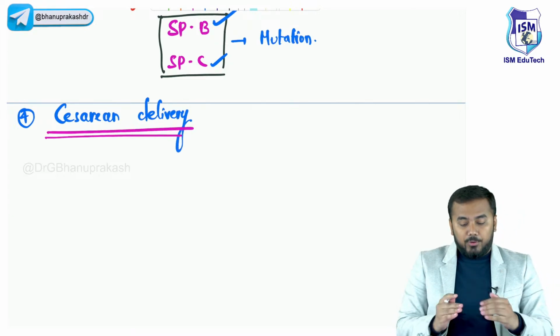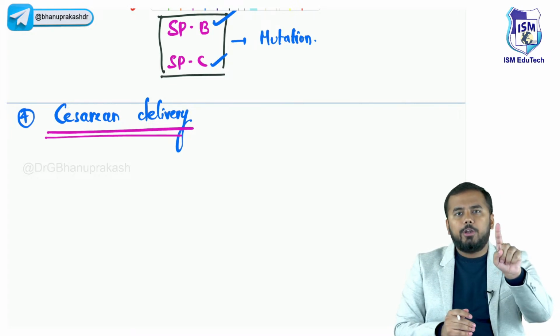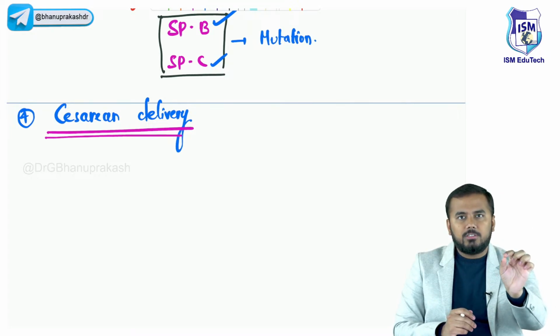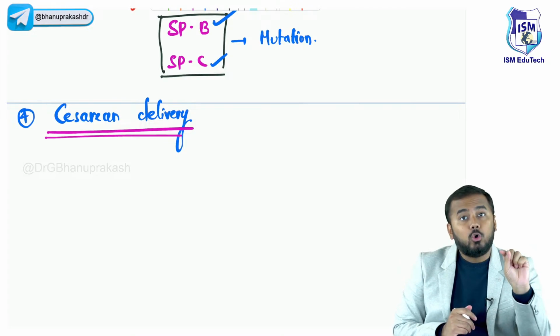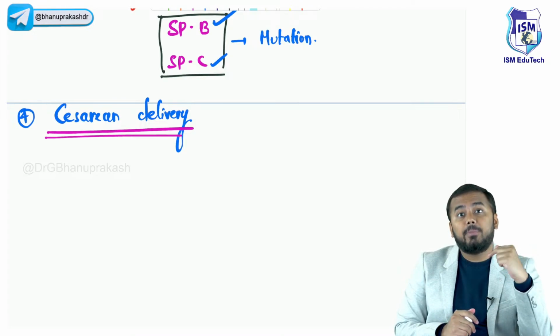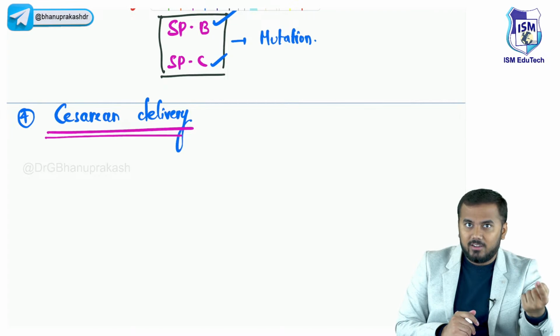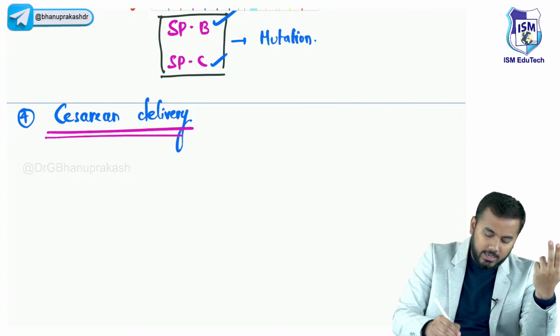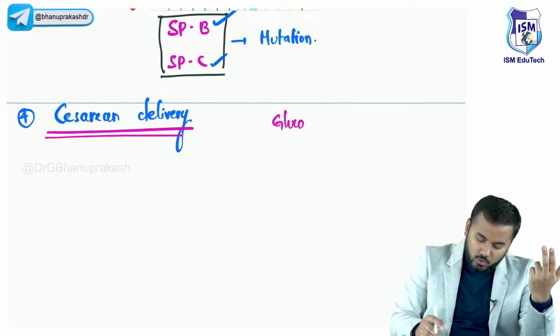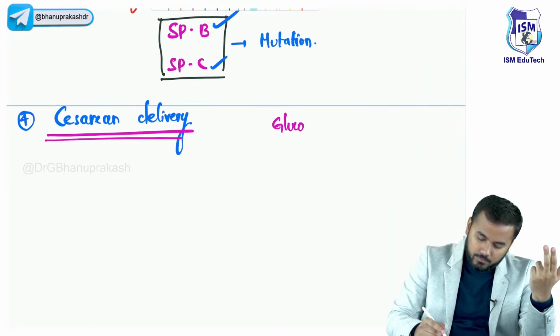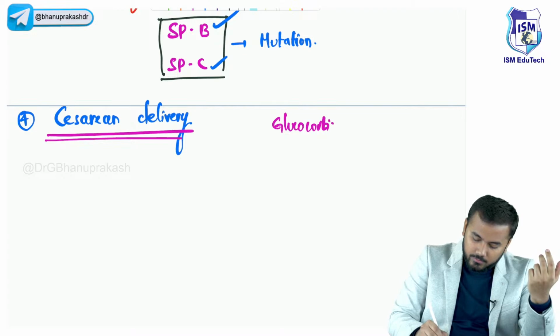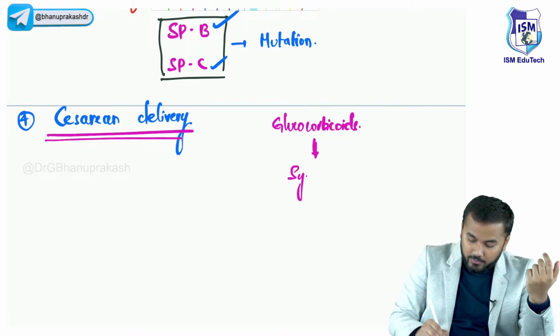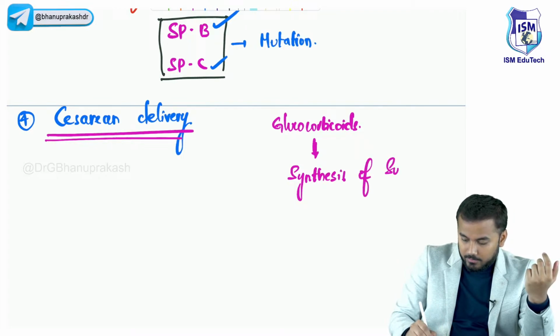Before I explain this cesarean delivery, one point you should know: steroids, meaning glucocorticoids, are responsible for the maturation of surfactant, or glucocorticoids are responsible for surfactant synthesis. Okay? So what I'm telling is, glucocorticoids are responsible for the synthesis of surfactant.